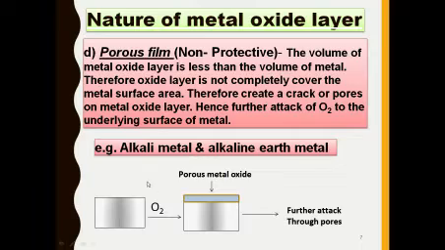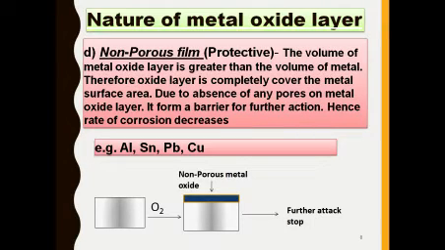So these are the graphical reactions for the porous type of corrosion. Metal reacts with oxygen to form the metal oxide layer. That metal oxide layer is porous. Hence, further insertion of oxygen takes place. So further attack through the pores occurs in this type of corrosion. So corrosion continuously takes place in the porous film. That's why it is called non-protective type corrosion.